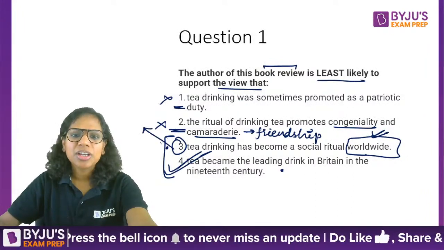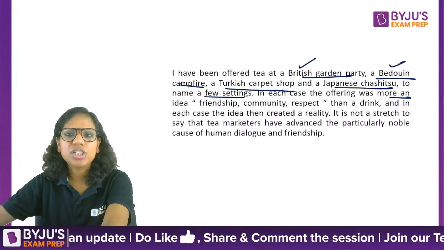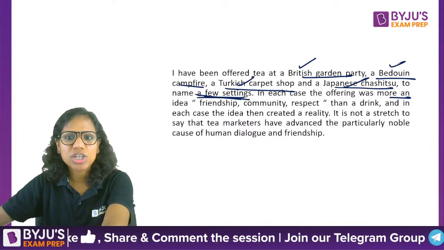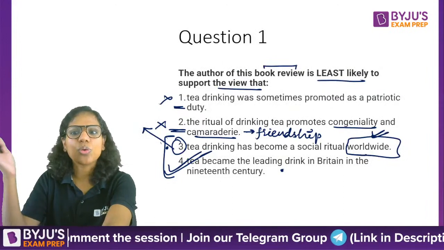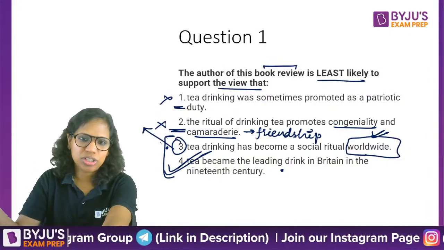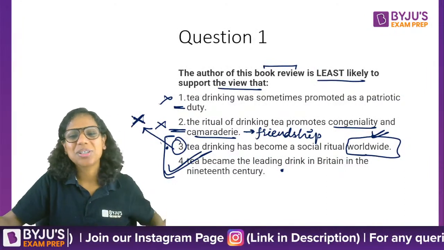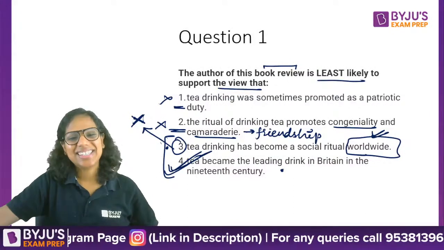Three, we can infer, because British, Bedouin, Turkish, Japanese, these are a few settings that the author is naming. That means in quite a few countries, tea has become a social ritual. I suddenly feel like having tea on reading so much about it. So, fourth is the answer here.